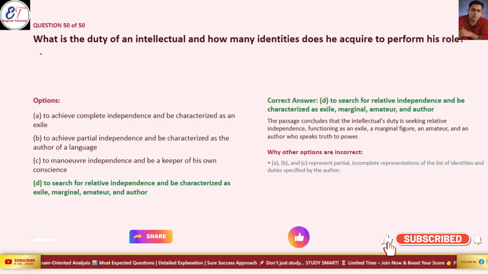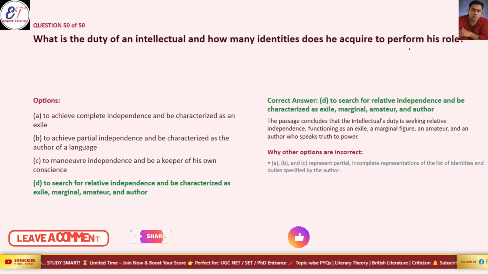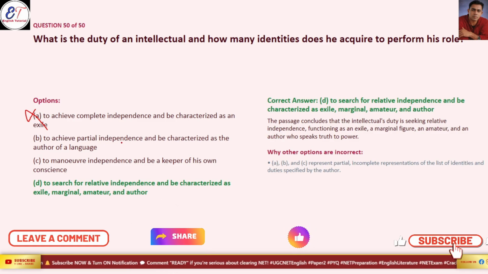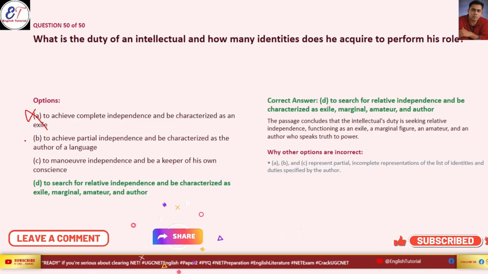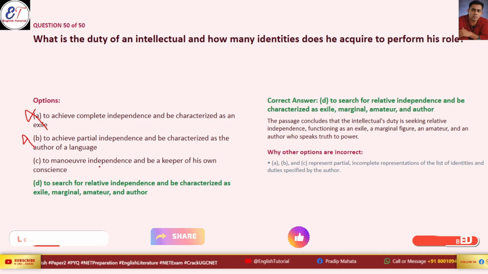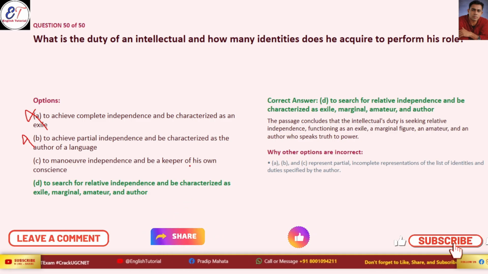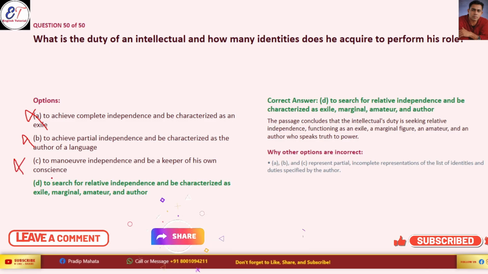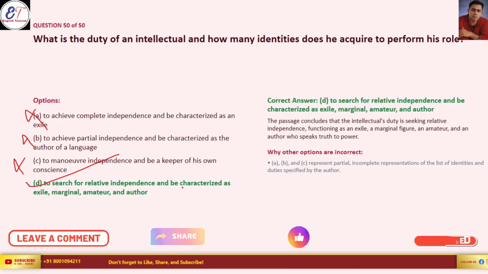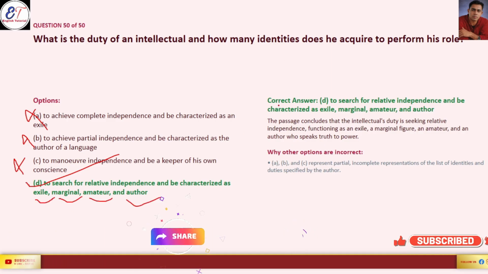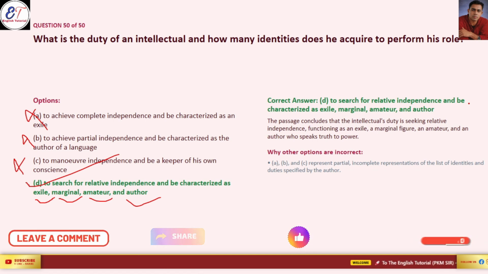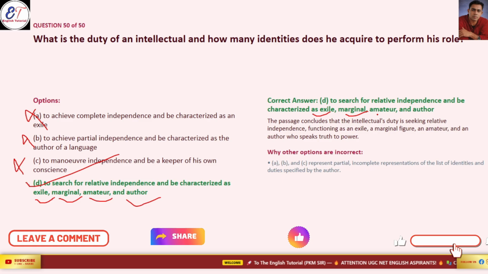Now the last question of the session: what is the duty of an intellectual? How many identities does he acquire to perform his role? To achieve complete independence, to be characterized in exile. This one is a wrong answer. To achieve partial independence and characterized as author of the language, wrong answer. To manufacture independence, to be a keeper of his own conscience. This one is also a wrong answer. Option D is our correct answer. To search for relative independence, to be characterized as exile, marginal, amateur, and author. So option D is correct because to search for relative independence and be characterized as exile, marginal, amateur, and the author.